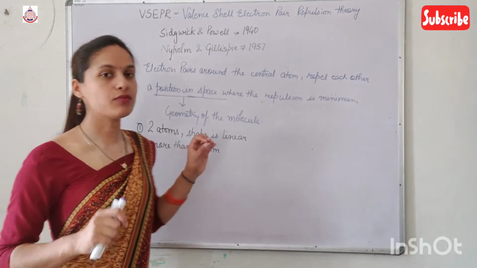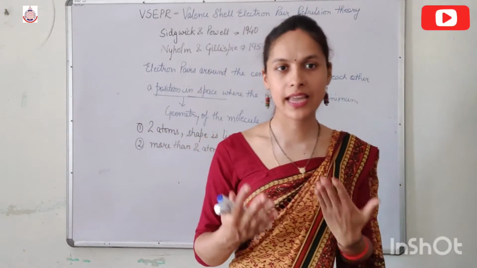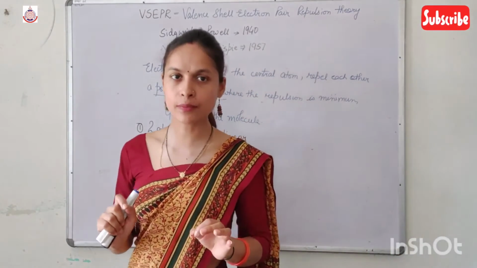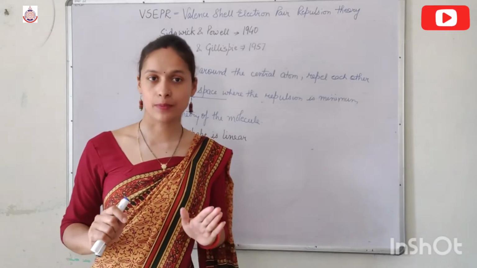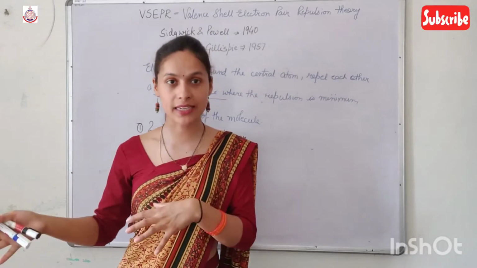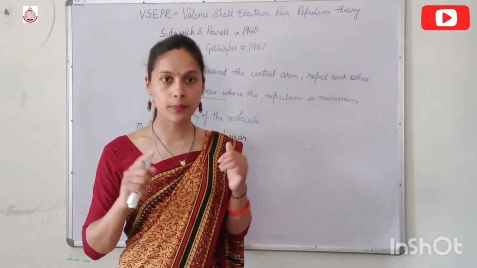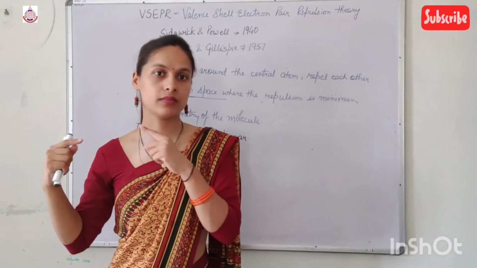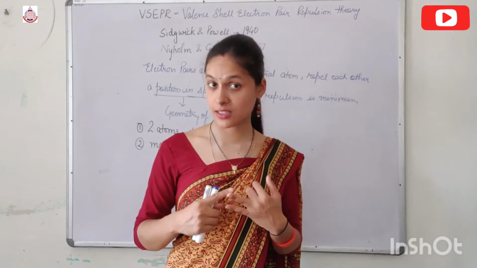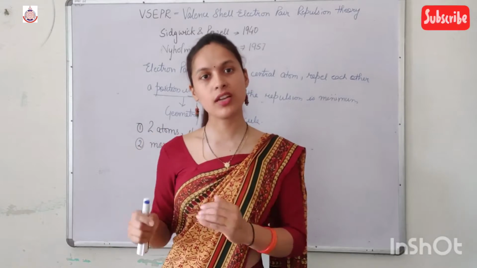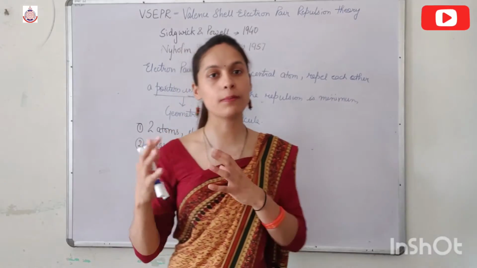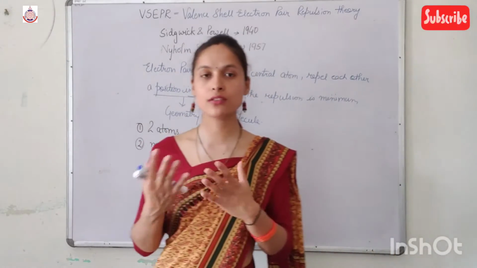So, if we have more than two atoms in a molecule, then one atom behaves as the central atom, while the other atoms surround that central atom. In our previous videos, we have studied that in a particular compound, we have bond pairs as well as lone pairs. Though it is not necessary that every compound has lone pairs, the electrons which do not participate in bond formation are known as lone pairs.